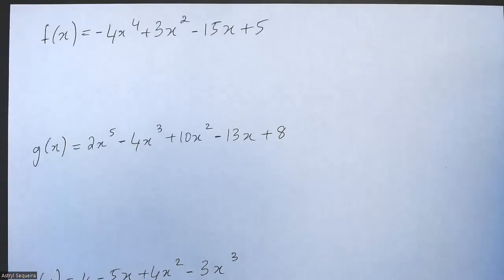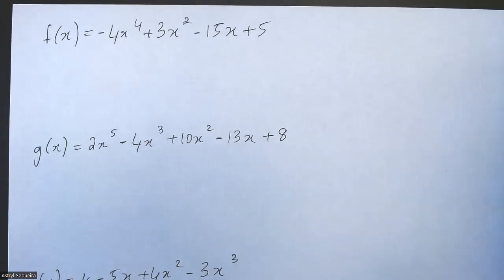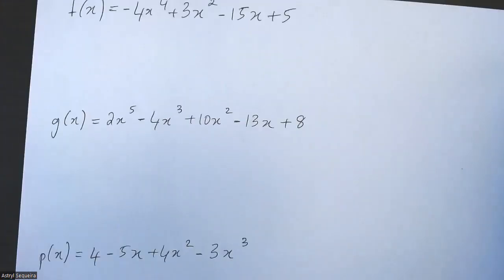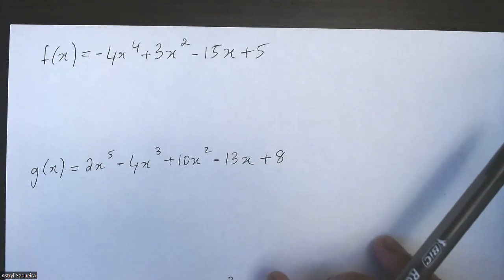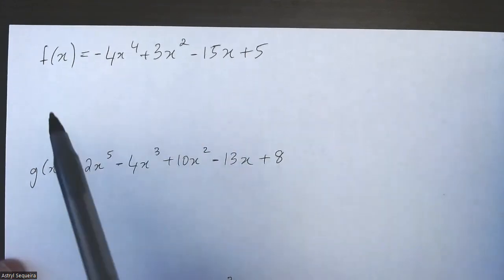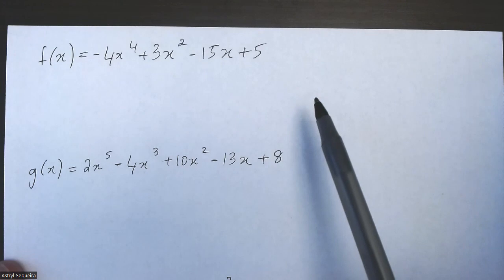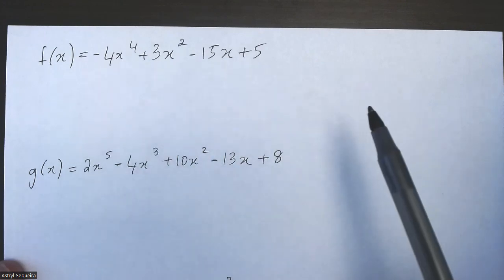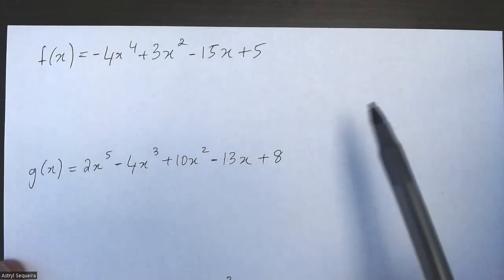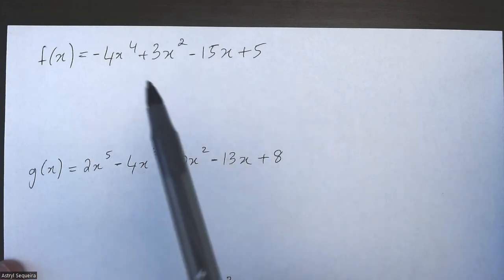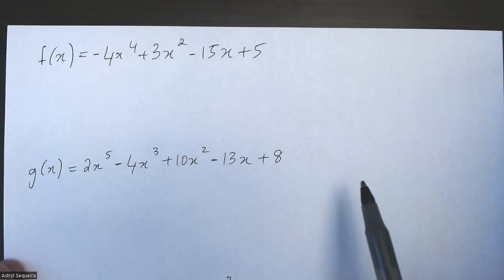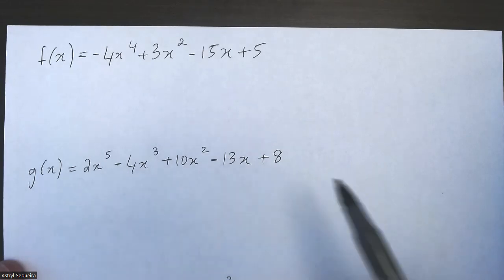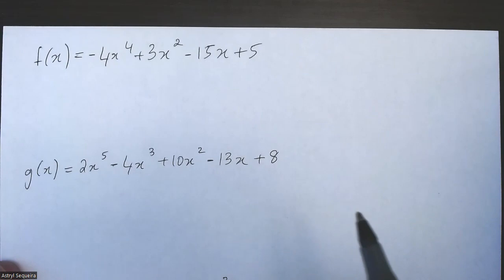All right, so in this video, we want to state the degree, leading coefficient, and end behaviors of each of these polynomial equations over here. So let's talk about the degree first. The degree is just the largest exponent in the polynomial function. The leading coefficient is just the constant in front of the largest degree. And then the end behaviors are what happens as x approaches negative and positive infinity.